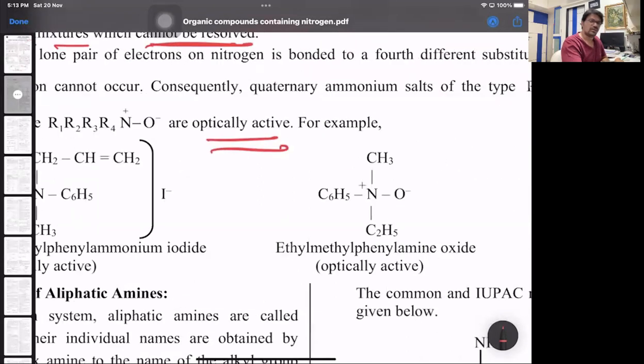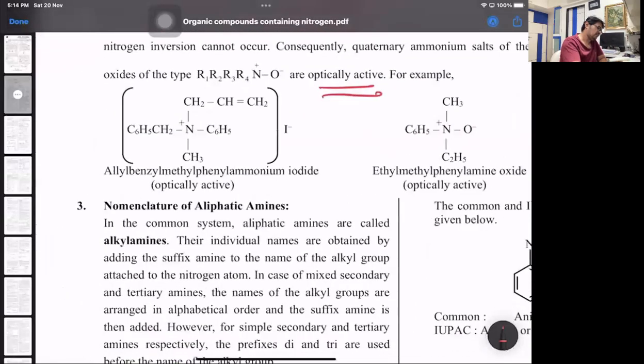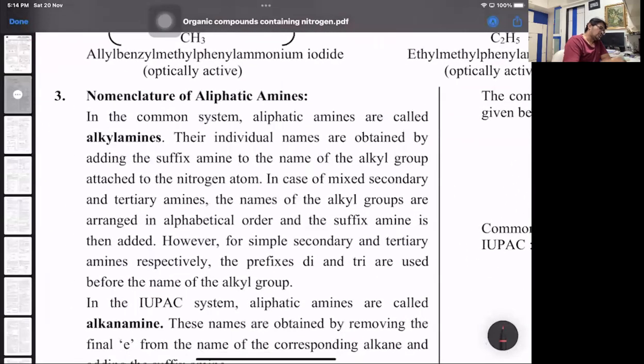Or look at this compound. With respect to oxygen, it's an oxide. That's ethyl, methyl, phenylamine oxide. That's one. Then going to its nomenclature.